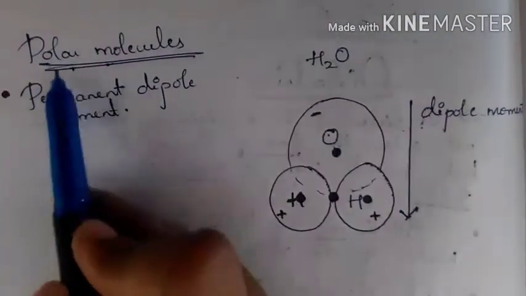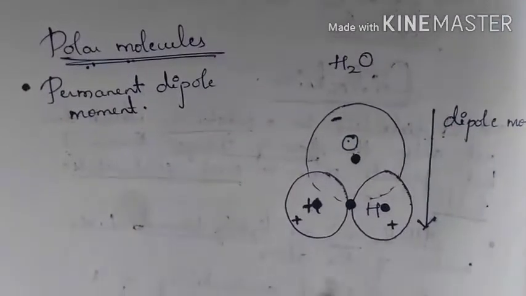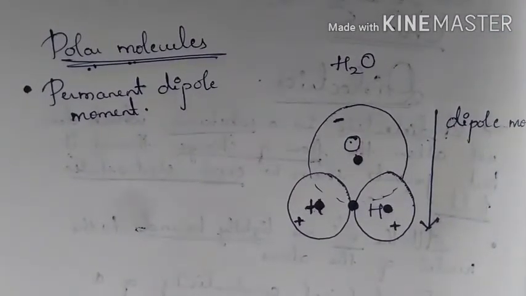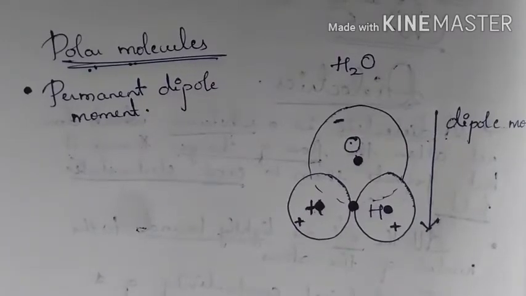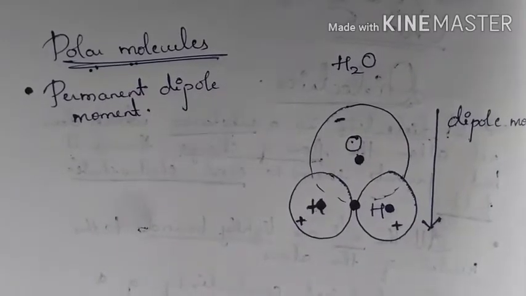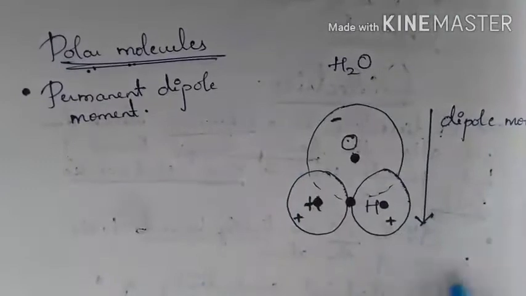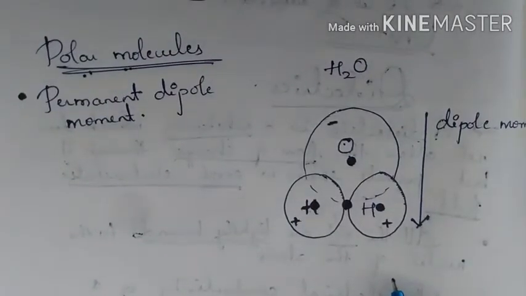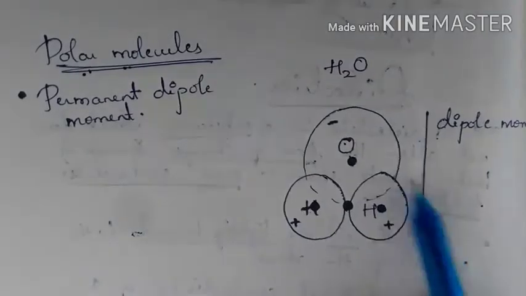So polar means the separation between positive and negative charges in the absence of electric field. So here we are not applying the electric field. If you apply the electric field, obviously the charges will get oriented.